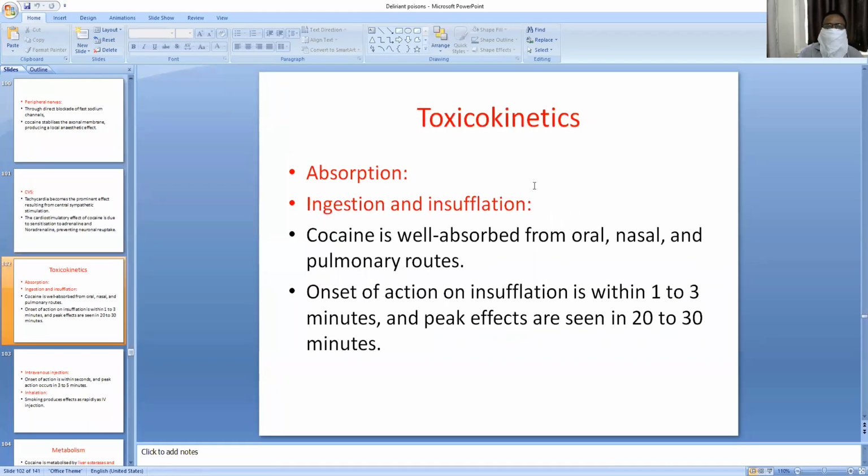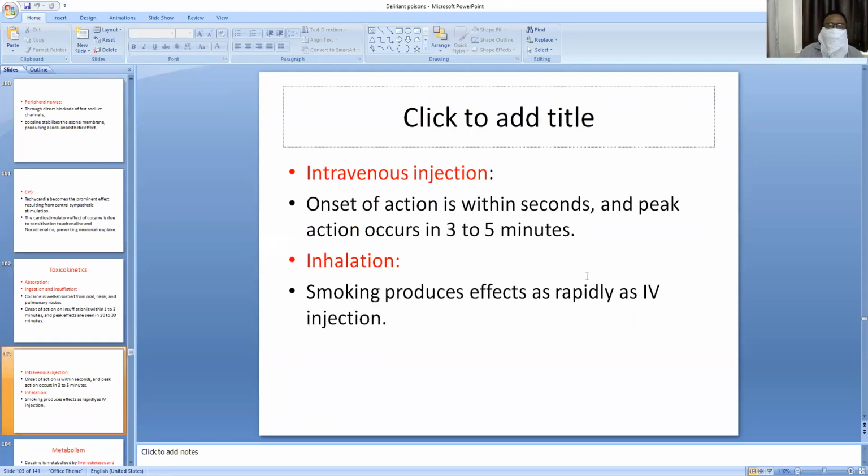So, toxicokinetics. Absorption is by ingestion and insufflation. Cocaine is well absorbed from oral, nasal, and pulmonary routes. With insufflation, action begins within 1 to 3 minutes and peak effects are seen in 20 to 30 minutes. With intravenous injection, onset of action is within seconds and peak action occurs in 3 to 5 minutes. Inhalation acts as rapidly as IV injection. These are the modes of intake of cocaine.